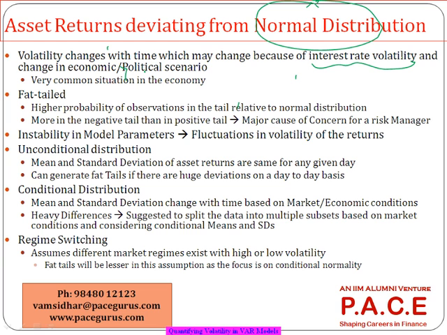The day the results were announced, there were some specific shocking events, right? The day when the results were announced, the expectations were completely different and the realities were completely different. So because of that, there was a huge fall or huge increase in the price on those days. So because of things like interest rate volatility, changes in the economic or political scenario, we see that on some days the returns will be either too high or too low, and that weirdness will cause the values to deviate away from the normal distribution.